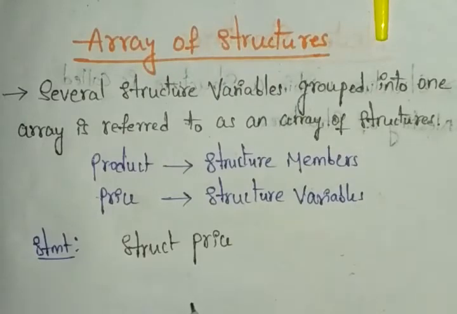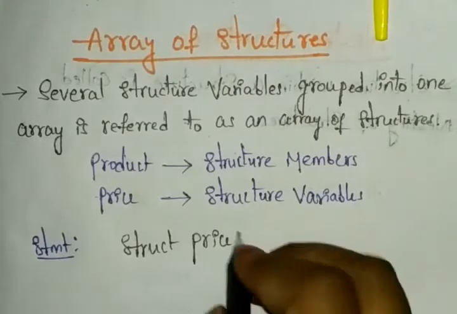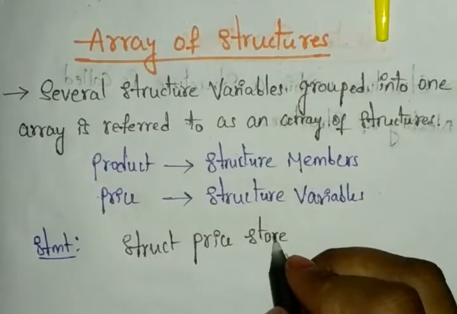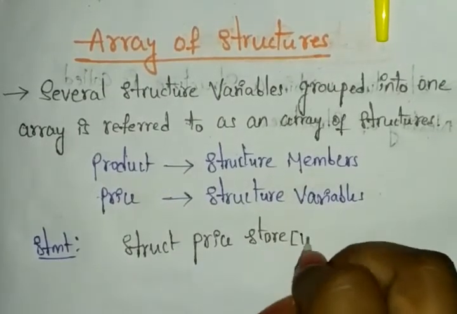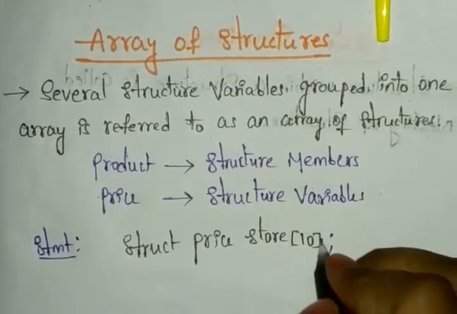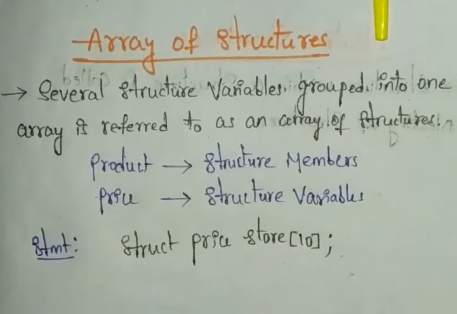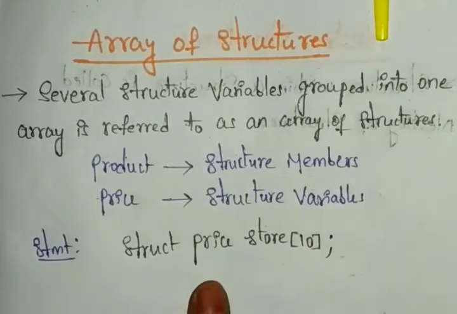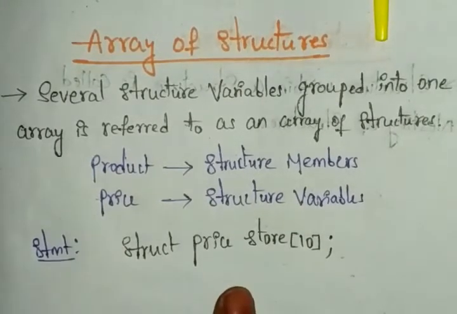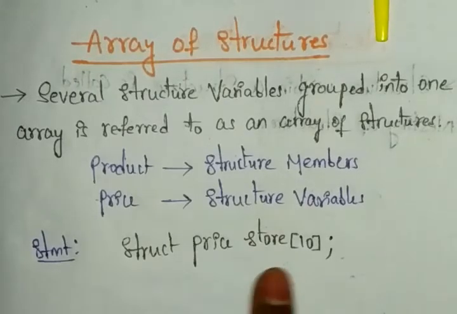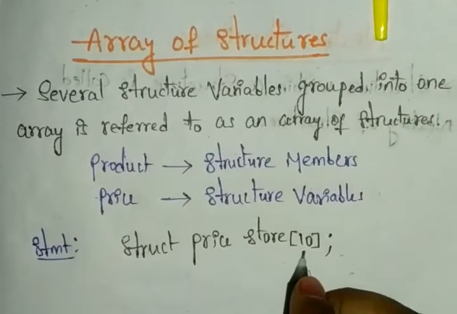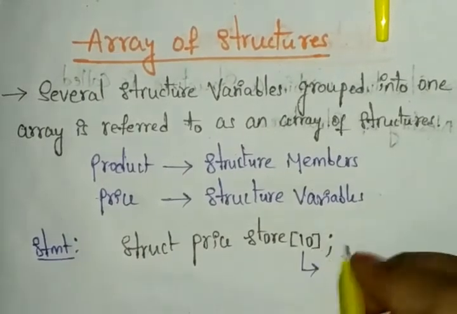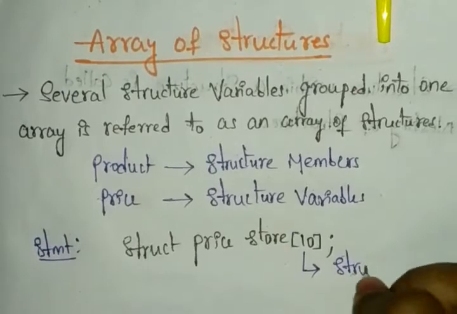So for the keys here I am using a different store type, one store, and I am giving the size for this as 10. By this you can see that in this statement we can store 10 structure variables. Here we are giving 10, so we can store up to 10 structure variables.